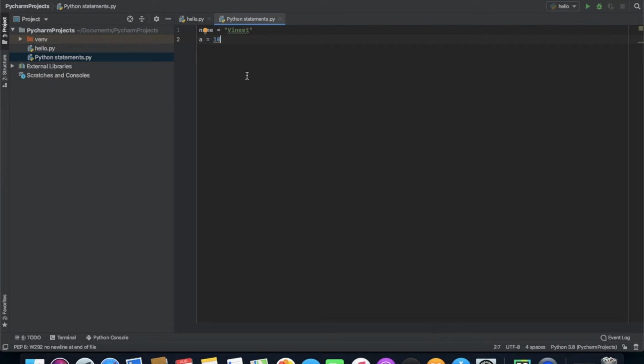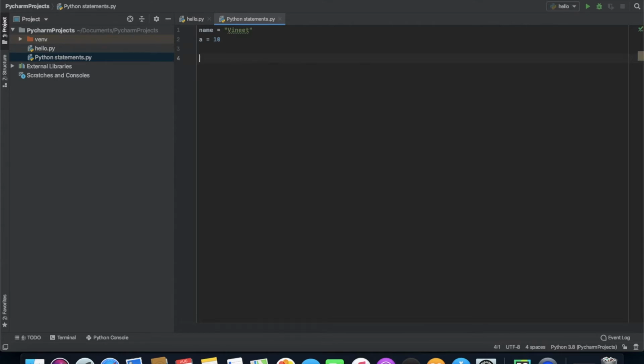So we're gonna look at another statement which is the multi-line statement. In a multi-line statement, the end of a statement will be marked by a new line, but we can make a statement extend over multiple lines with the line continuation character, and the line continuation character is this one. This is the line continuation character. These are the line continuation characters, and we're gonna take an example of what multi-line statements are.